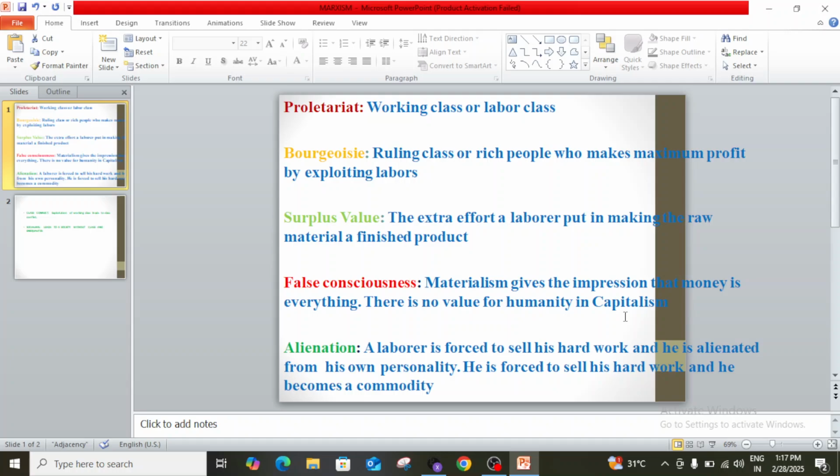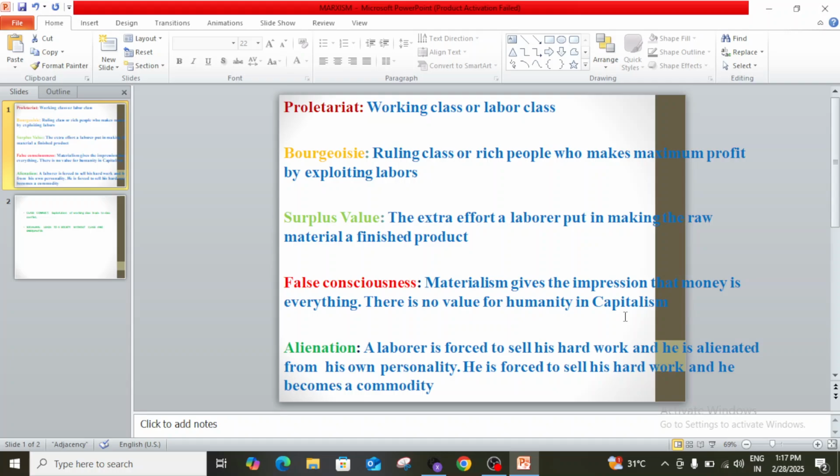This means when a worker is working in a factory of a bourgeoisie, he is not getting the correct payment for his actual effort.